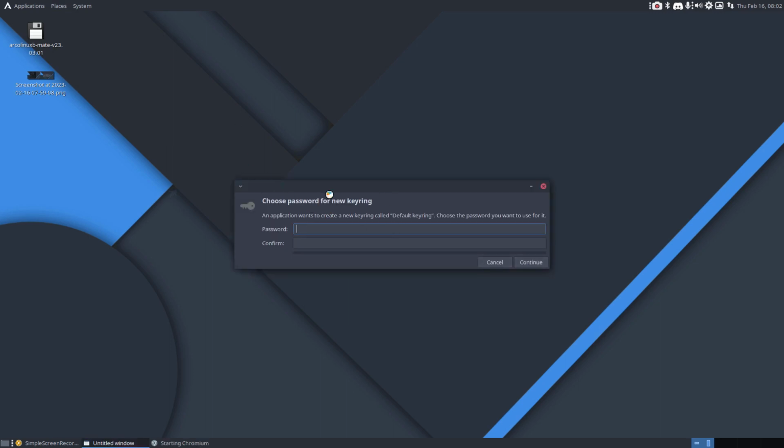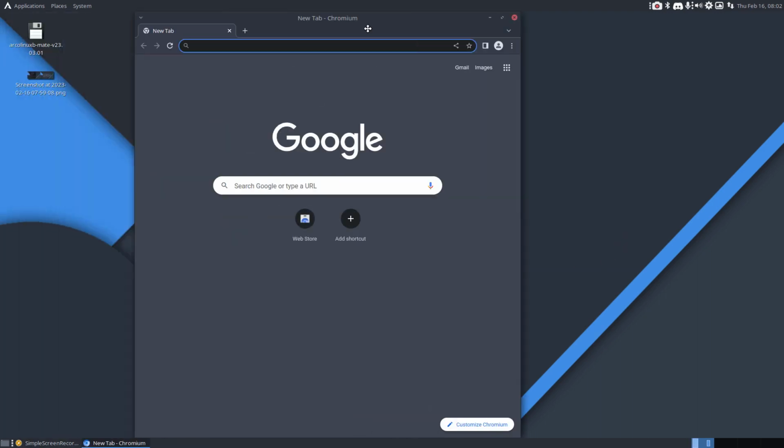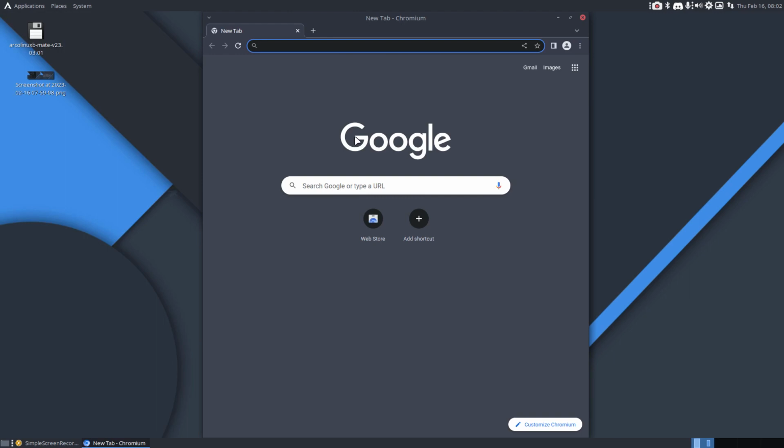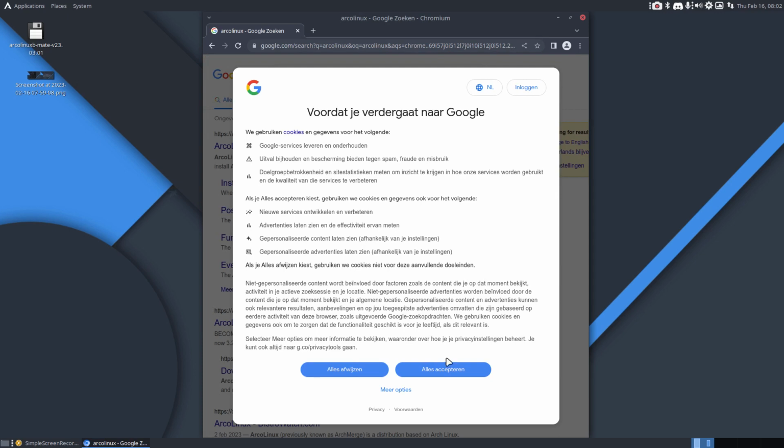Personally, I don't want to keep a password on my keyring, so it will not ask me again anymore for passwords. That's the thing. Let's show you what's in the what if.